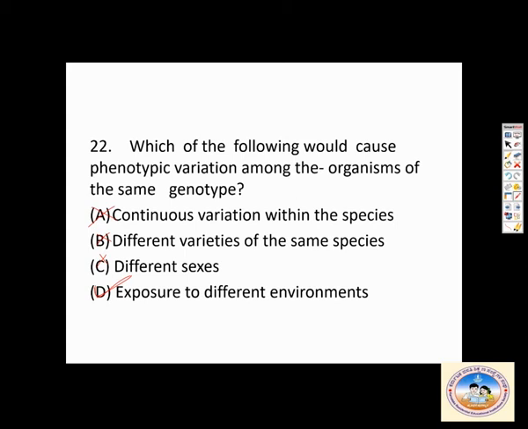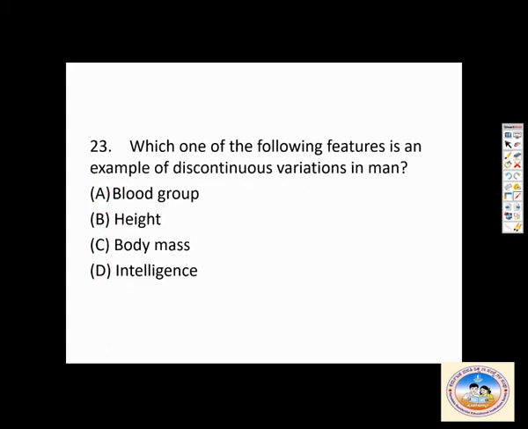Then, which one of the following features is an example of discontinuous variation in man? To understand this is discontinuous variation. So height is continuous variation, body mass is continuous variation, intelligence is continuous variation. The correct answer is blood group. So how is that? For example, if a father has A blood group and the mother has O blood group, the children can be either A or O.